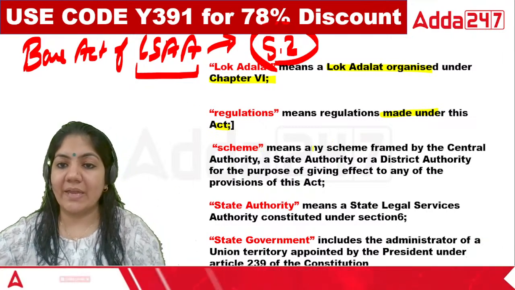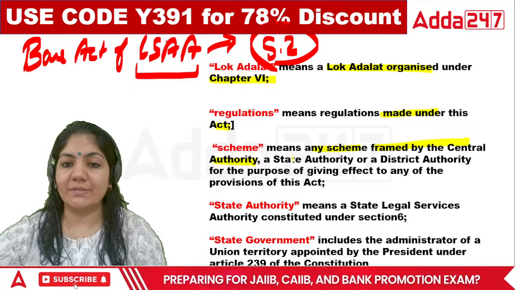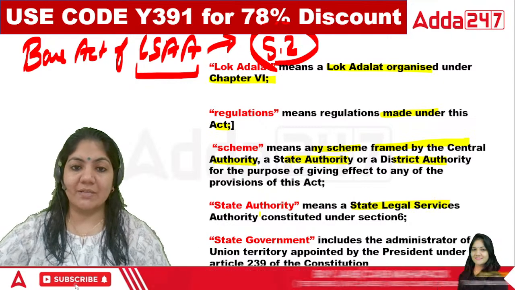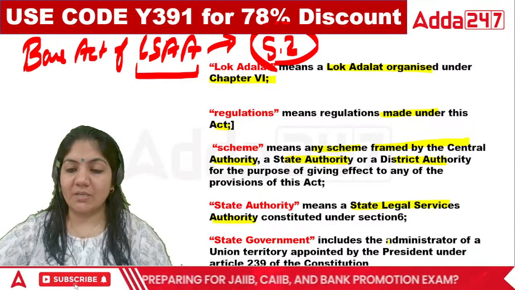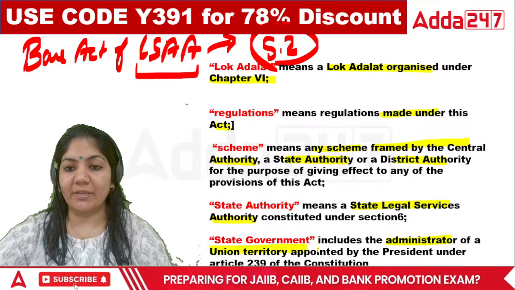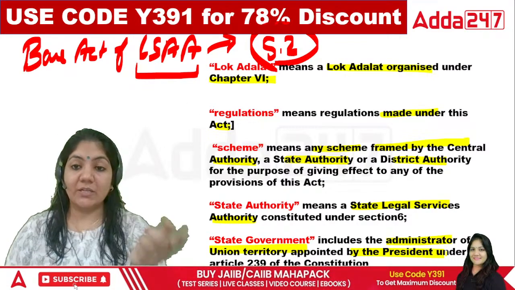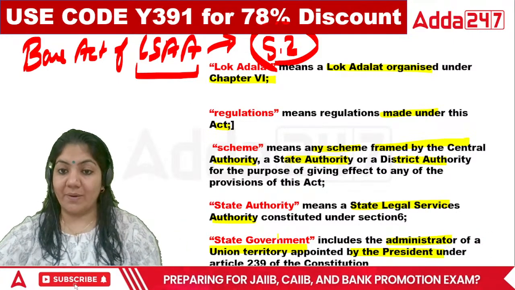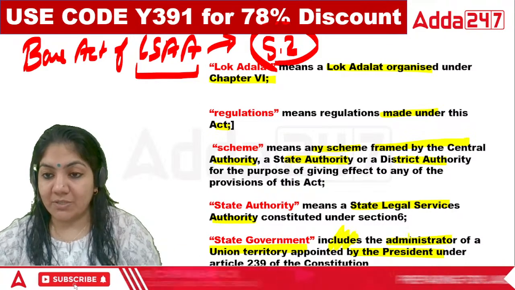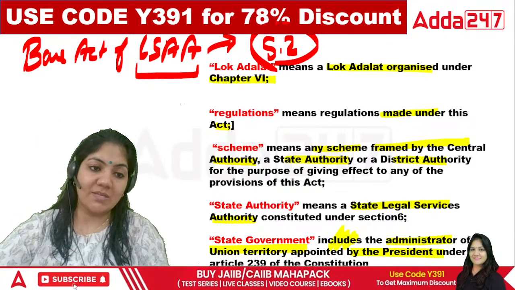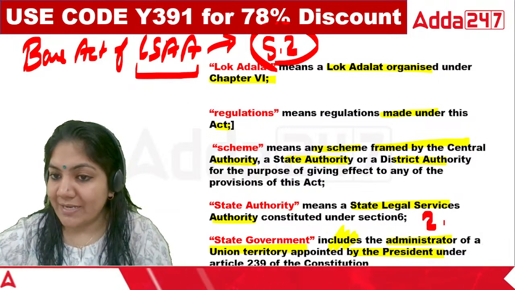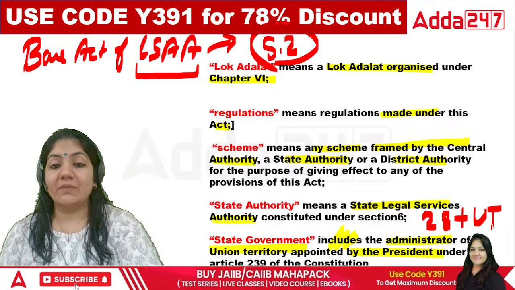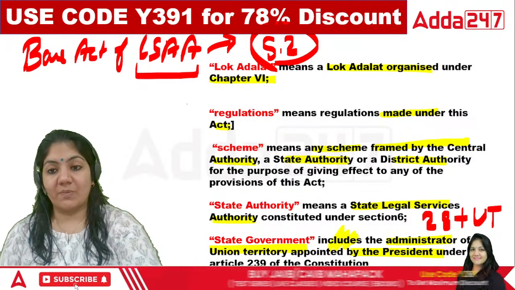What is scheme? Any scheme framed by the central authority, state authority, district authority for the purpose of this act. And what is state authority? That is the state legal service authority. State government includes administrator of a union territory appointed by the president. It means includes. State government is just like your Maharashtra, UP, Bihar state government, but it also includes the administration of UTs. So in India there are total 28 states plus UTs also. In the UTs, the administrator comes under the definition of state government. That's it.